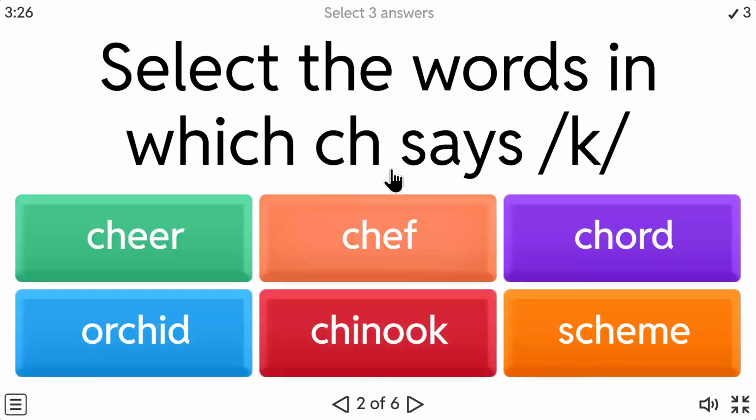Let's go to the next. Can you all try blending and reading? Like how I taught you, can you all blend and read? Over here, it's making the ch sound, cheer. Here, many of you make a mistake. Many of you read this as 'chef' with a ch sound. No, it is not chef, it is chef. Sh, it is the sh sound. Over here, it is chef. You will not say this as 'chef', you will say it as chef.